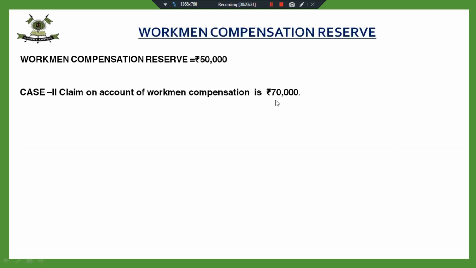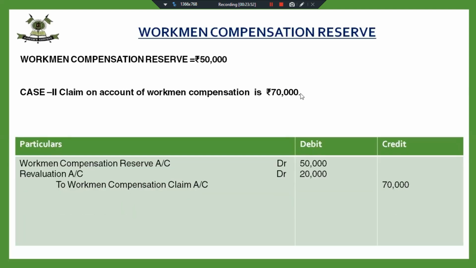Again, repeat this. I have explained at the time of admission also. These are my savings. Reserves and provisions are my savings. If my savings are more than the expenditure, then first I'm going to utilize my savings. And if my savings are less, my expenditure is high, then I'm going to ask the parent account, that is revaluation account.